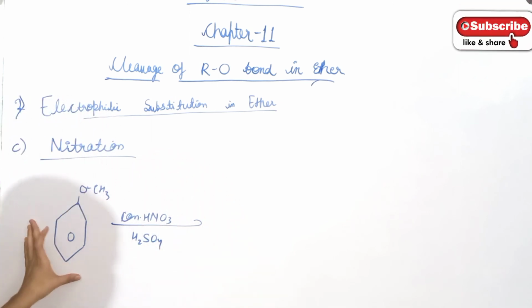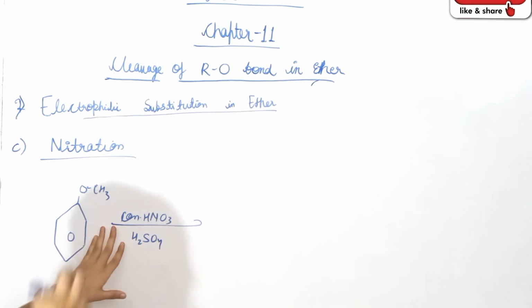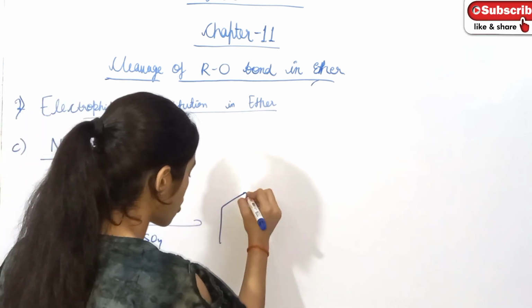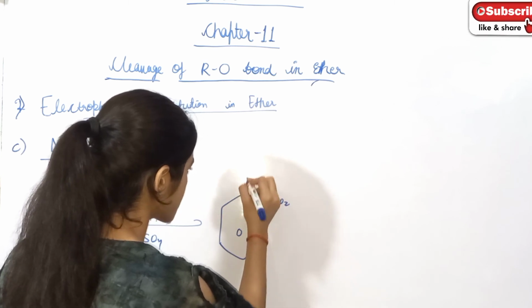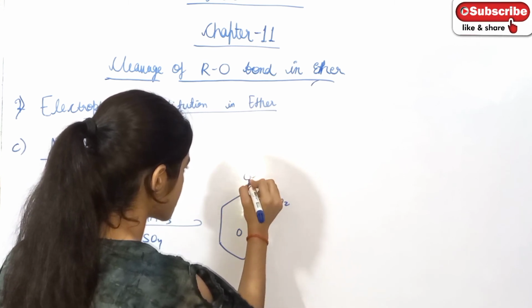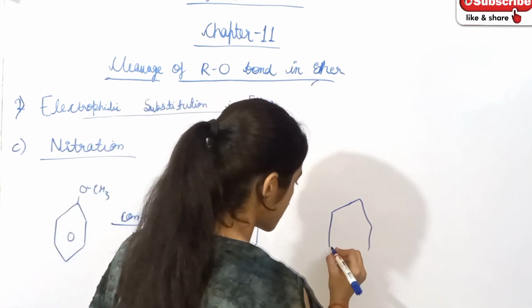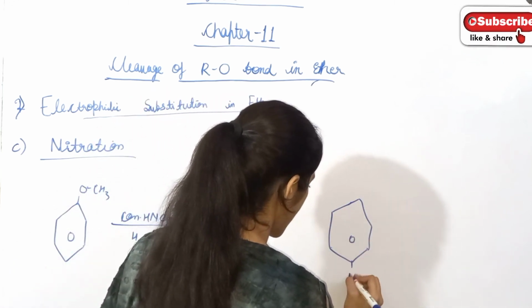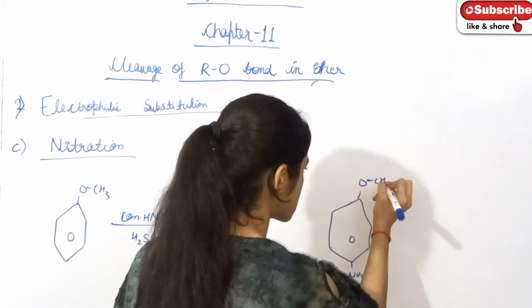When anisole reacts with concentrated nitric or sulfuric acid, in the presence of these two acids, then the nitro group is introduced at the ortho and para position. This is NO2 and the rest is written as it is, OCH3. NO2 and the rest is OCH3.